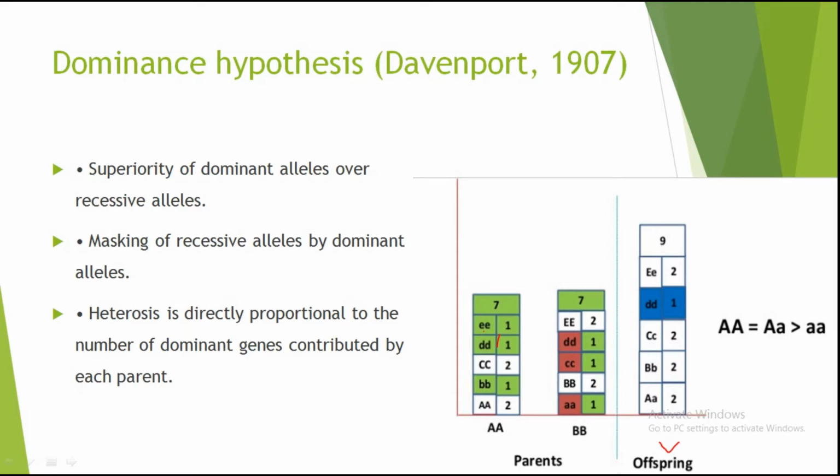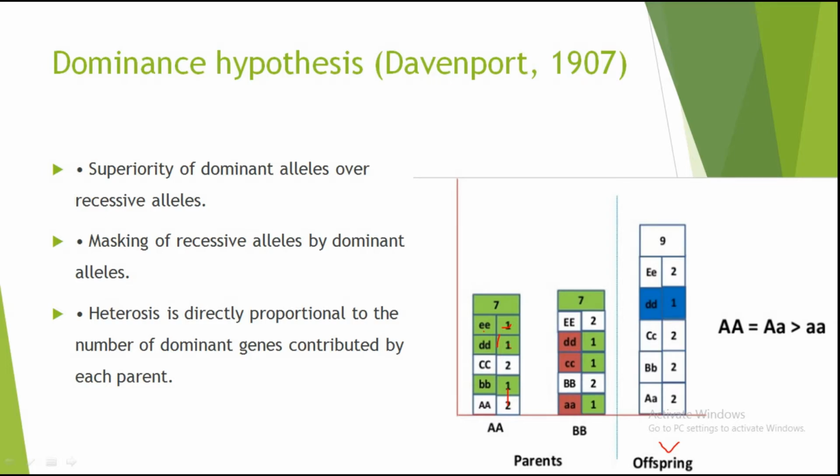Now for the homozygous recessive condition, we get the value 1, here also 1, here also 1. But for the dominant one, we get the value 2 and 2, meaning the contribution of the alleles to the height. Suppose in the case of this parent, the height of the plant is 7, and the contribution of each allele to the height is this. For this it is 1, then 1, then for the dominant homozygote it is 2, then for the recessive homozygote it is 1, and again for the dominant it is 2. So all of this equals 7.